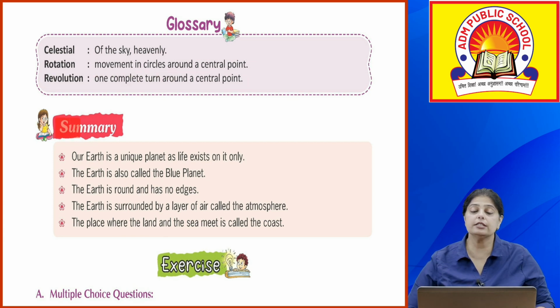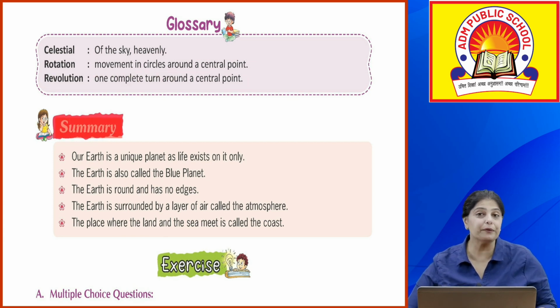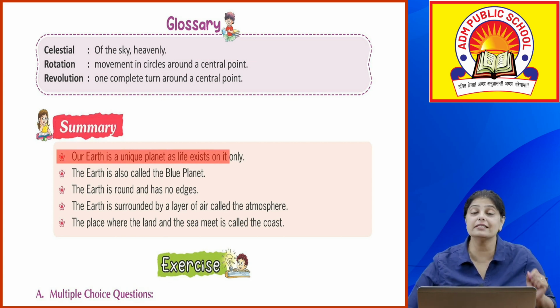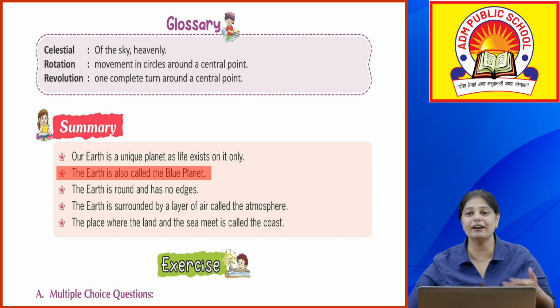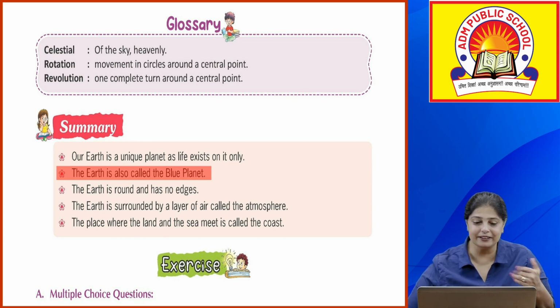Alright, now let's do a summary. Okay, let's do a quick run of the chapter. Our Earth is a unique planet as life exists only on Earth. Okay, the Earth is also known as the blue planet because 71% of the Earth surface is of what? Water. That is the reason why it is also known as a blue planet.